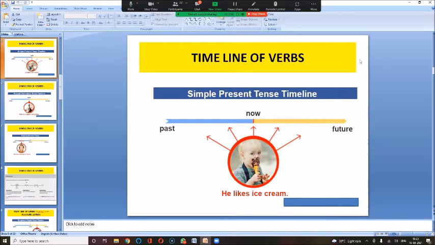Now means the action is not happening. He likes ice cream. He could have liked it before also, a little after also he liked. So this is what he does as a habit. That is why all these arrows are put. Because he likes means he generally likes ice cream. It is not that he's liking it now.